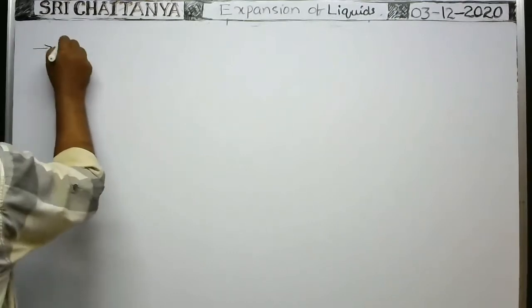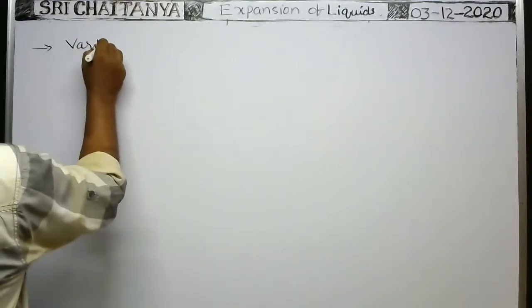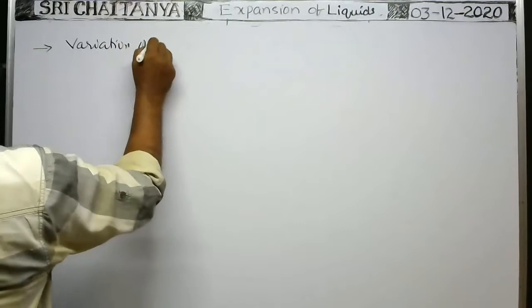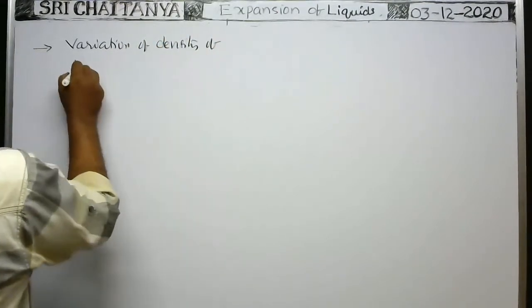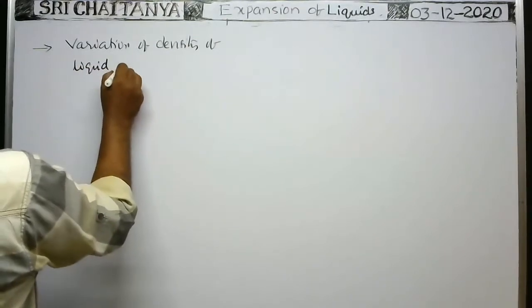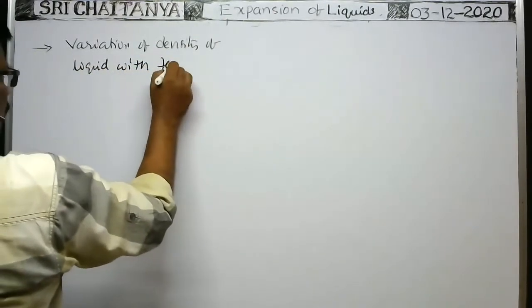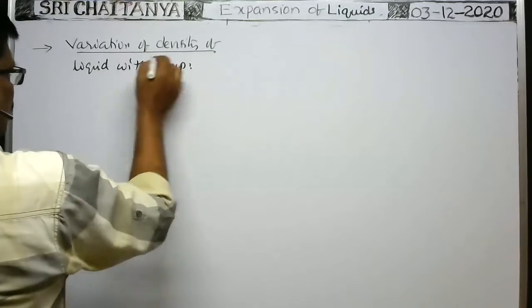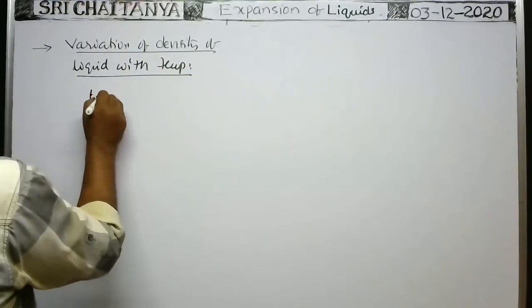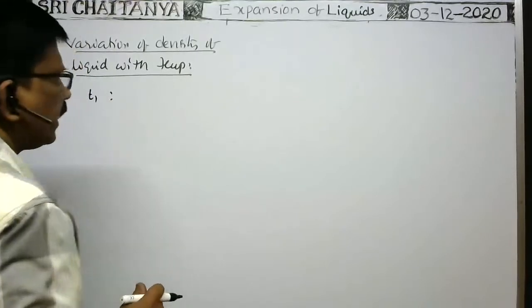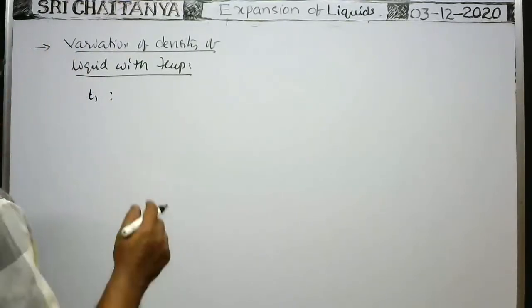Next, variation of density of liquid with temperature. Variation of density of liquid with temperature. At a T1 temperature, suppose you have taken m mass of the liquid.